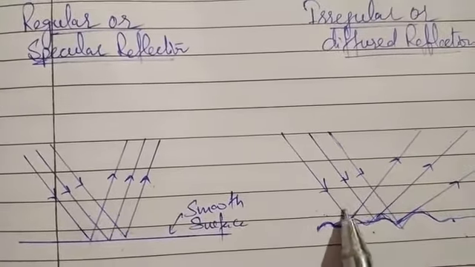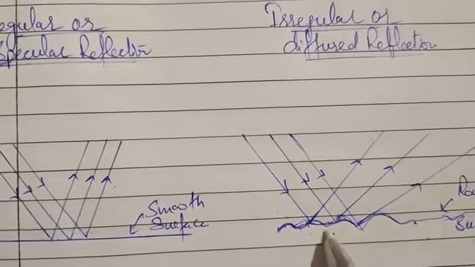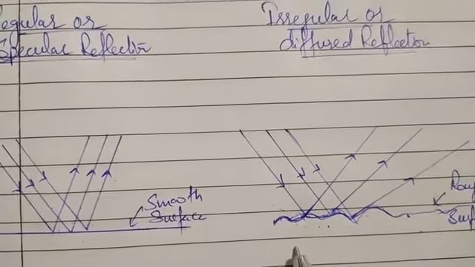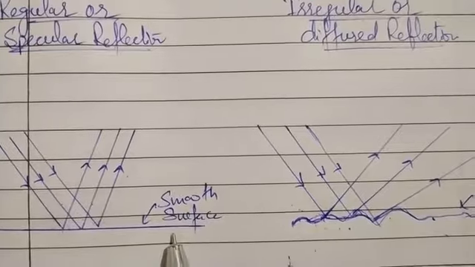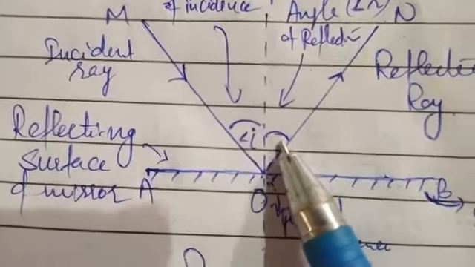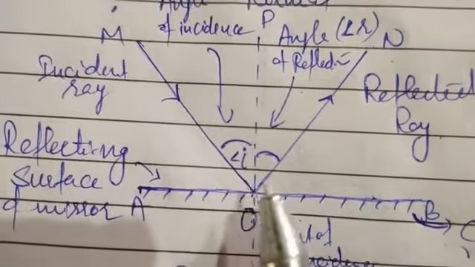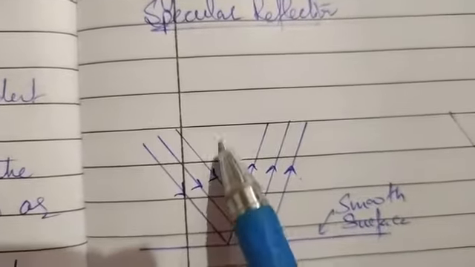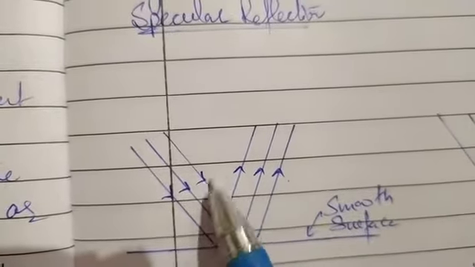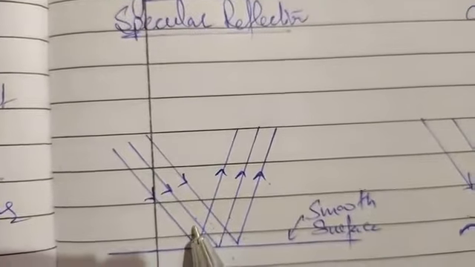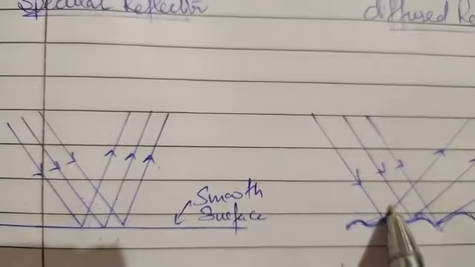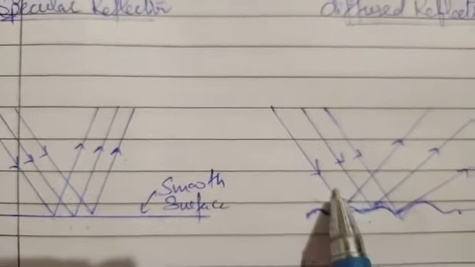As we have learnt, next we will read the laws of reflection. The first law of reflection is that the angle of incidence will always be equal to the angle of reflection, wherever reflection takes place. So in regular reflection the angle of incidence is always equal to the angle of reflection. If we draw a normal, then the angle of incidence of a particular ray will be equal to the angle of reflection, and in this case also the angle of incidence will be equal to the angle of reflection for a particular ray.